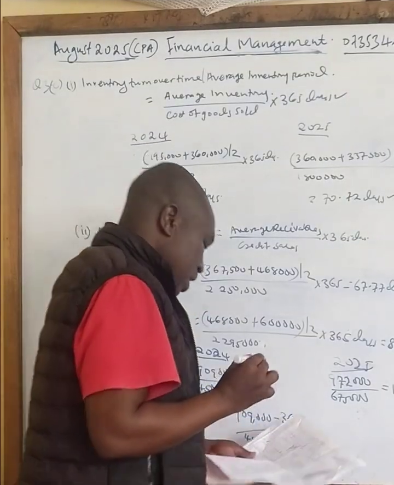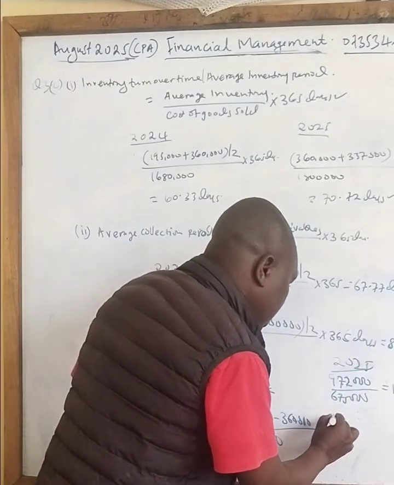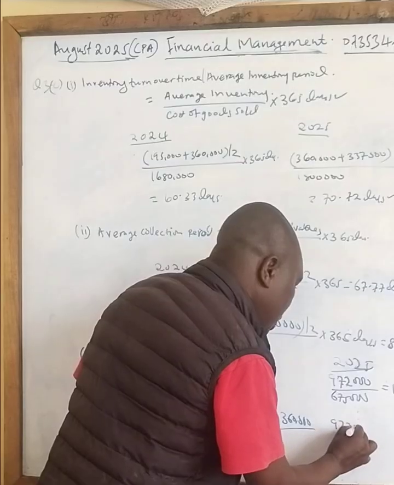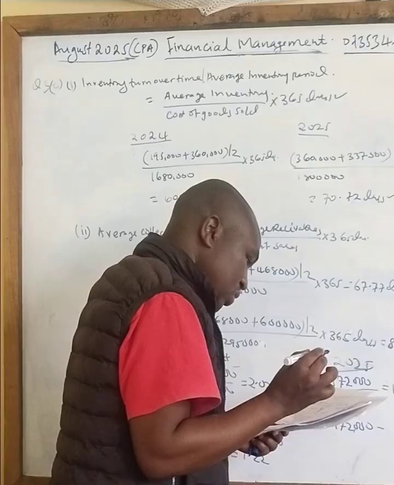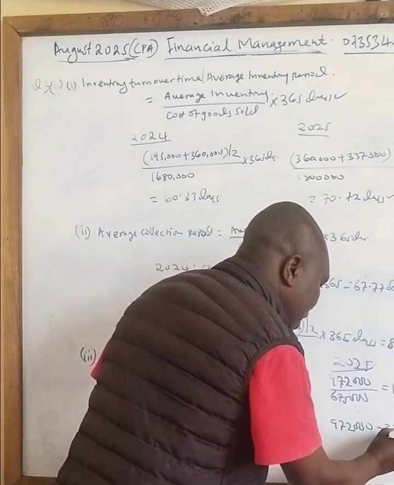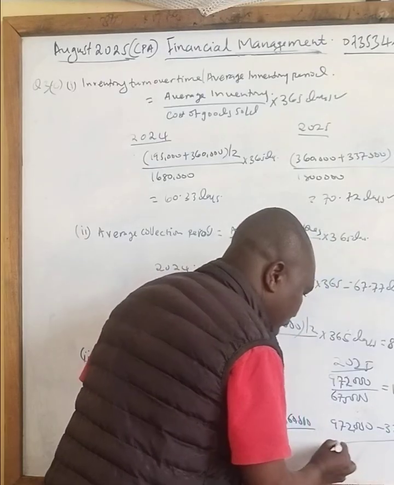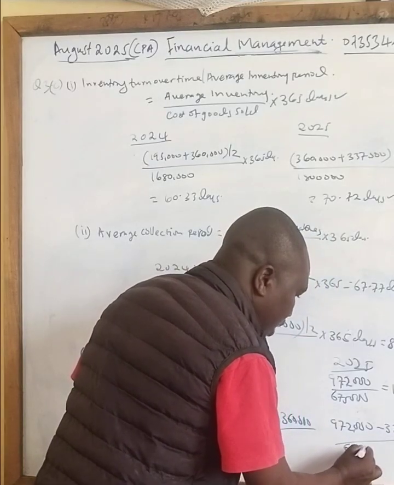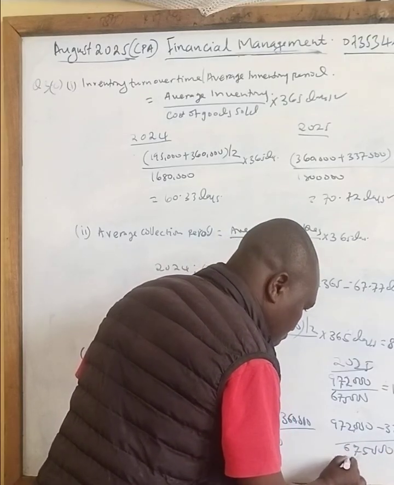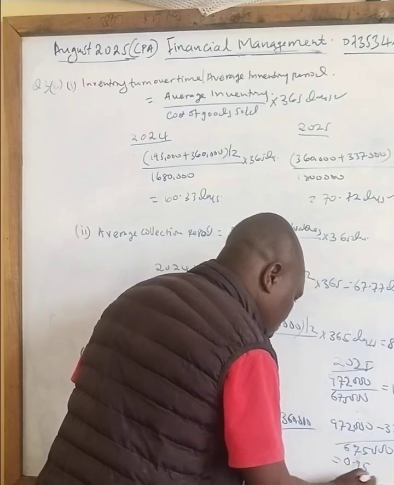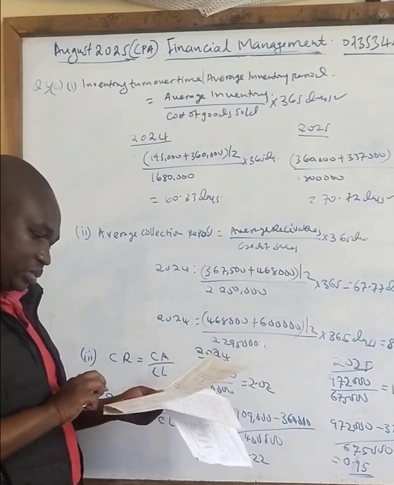Then for the other year 2025, it will be 972,000. You minus the inventory there, which is 337,500. You divide by 675,000. So your answer you get there is 0.95. So that is how you are supposed to calculate that particular question.